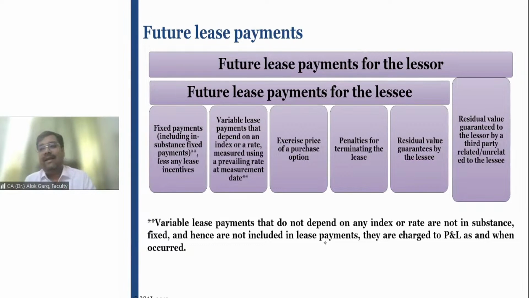And like AS 19, in Ind AS 116 also, the lease payment is different for lessee and different for the lessor, right? When I say different, there are 5 items which meet the definition of lease payment from the lessee perspective, and there are 6 items which meet the definition of lease payment from the lessor perspective. Right? What are these items?